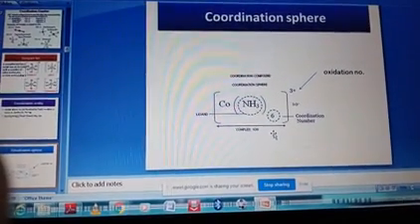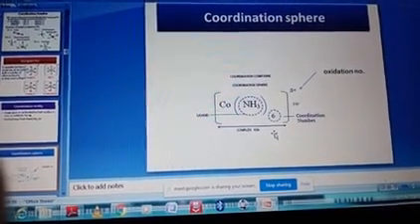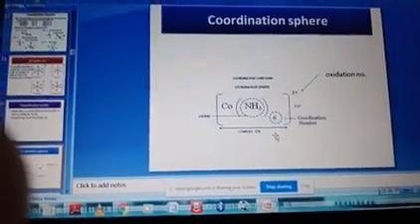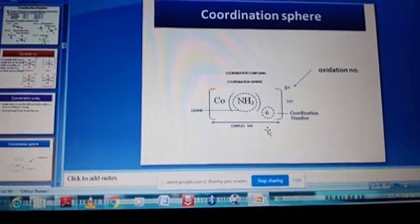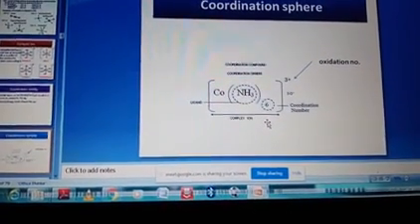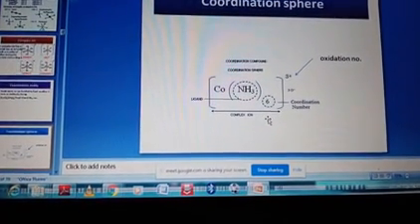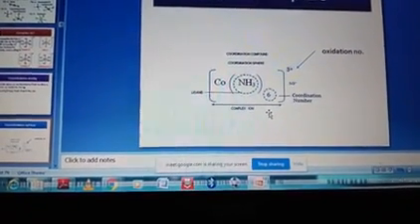The ionizable parts are written outside the bracket. Clear? The ionizable parts are written outside the bracket and they are called counter ions.